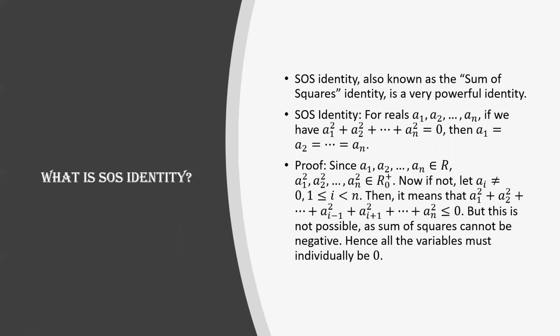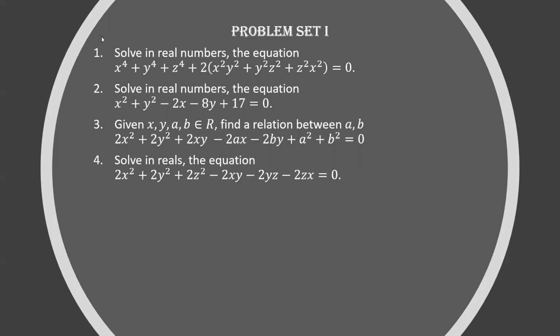There has to be an equal to 0 here, I had missed that out. Sorry for that. The proof I am not going to go into now. I think you're clear with the identity: for real numbers a1, a2, till an, if the sum of their squares is 0, then all of them are 0. That's the identity. Now I think you can move to the problems.